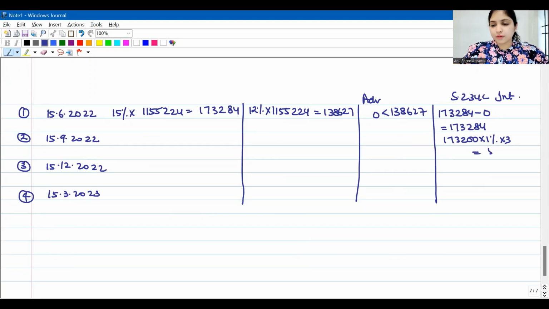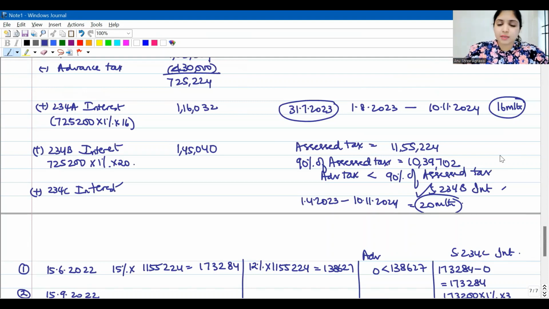Which is going to be 5196. There are two very common mistakes which students make. Mistake number 1: 90% of assessed tax they are calculating, to check whether 234B interest is applicable or not. Had you paid 90% of assessed tax, I wouldn't have asked you to pay 234B interest. You paid lesser than 90%, so you have to pay 234B interest.